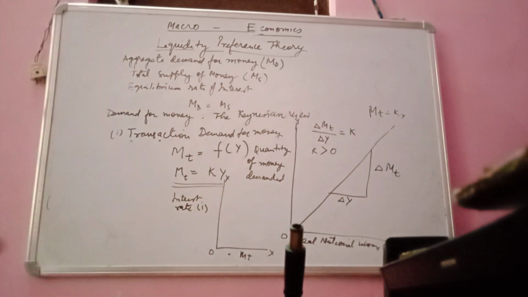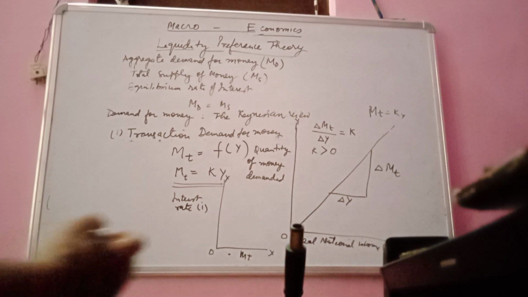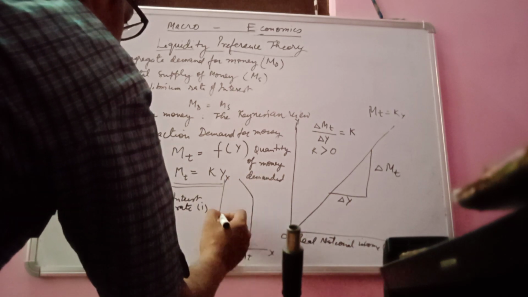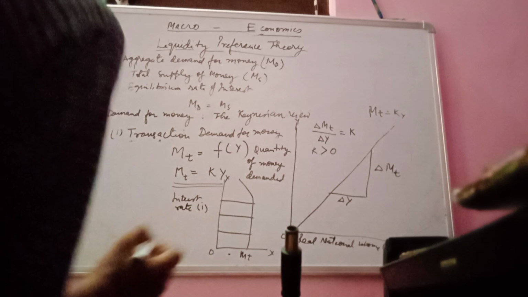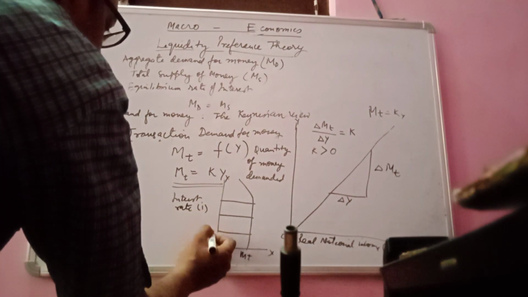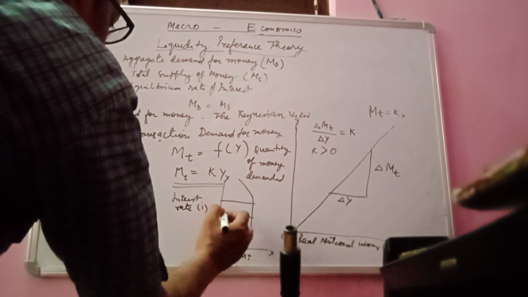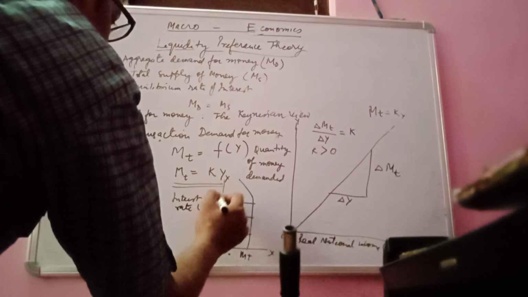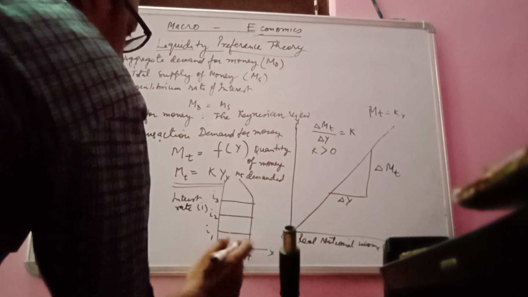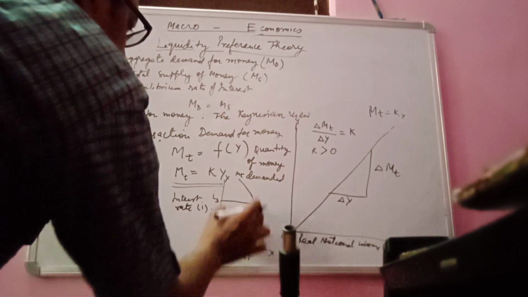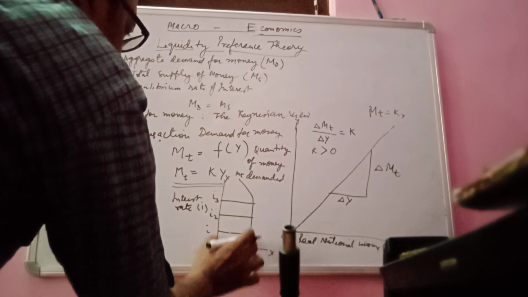So here what we derive is that the transaction demand of money is inelastic. It means whatever our interest rate is, let's say first I1 a lower interest rate, I2 somewhat higher, and I3 the highest interest rate, the transaction demand of money we are observing here is fixed, it cannot be changed.